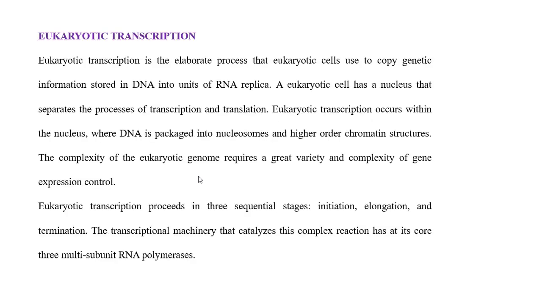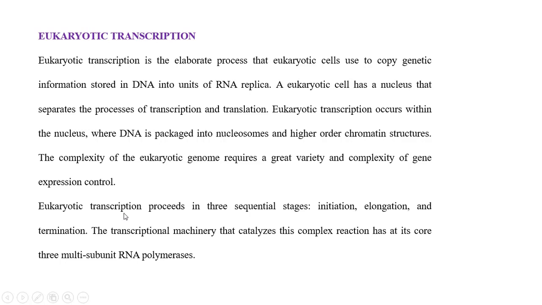Eukaryotic transcription. The simple definition: eukaryotic transcription is the elaborate process that eukaryotic cells use to copy the genetic information stored in the form of DNA into RNA. The eukaryotic cell has a nucleus that separates the process of transcription and translation. See, transcription happens in the nucleus. Translation, the protein synthesis, happens in the cytoplasmic region in the eukaryote.